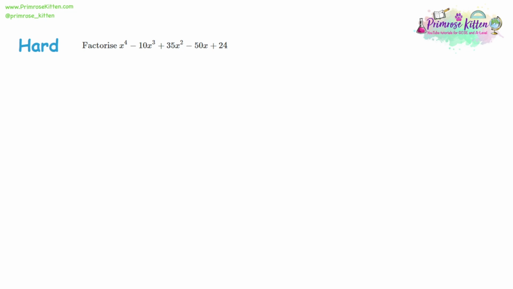Now, as well as factorising a cubic, we can also have larger ones. So this one's to the power of 4, but we can use the same method. First we use trial and error to try and find a factor. And with something like this, you'd hope that 1 would be a factor. It'd be pretty easy. Otherwise, it's quite a cruel question, as it'd be quite a lot of work to substitute other things into this other than 1. If we substitute 1, we're going to get 1 to the power of 4, take away 10 times 1 cubed, plus 35 lots of 1 squared, take away 50 lots of 1, plus 24. The reason this is easy is that if it's powers of 1, you just get 1. So it'll be 1, take away 10, plus 35, take away 50, plus 24. And that does give us 0.